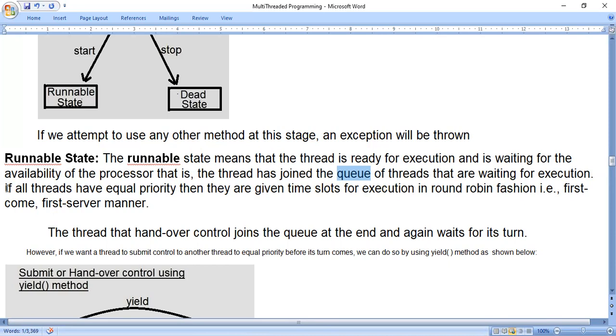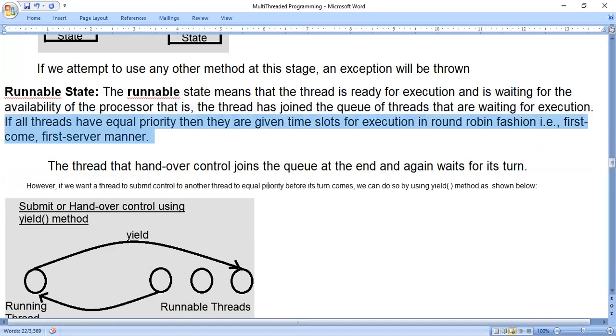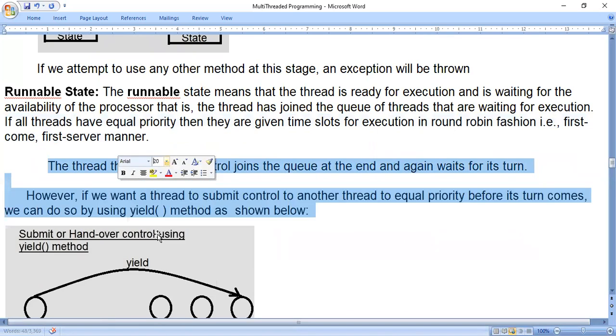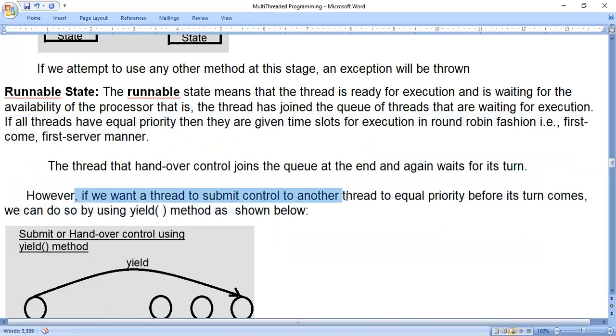So if all threads have equal priority, then they are given time slots for execution in round robin fashion. Round robin fashion means there is a round robin algorithm in operating systems. In engineering, there is a subject called operating system, and in that, the round robin algorithm is there. So here also we have to think about the operating system. The thread that hands over control joins the queue at the end and again waits for its turn. However, if we want a thread to submit control to another thread of equal priority before its turn comes, we can do so by using the yield method as shown below.